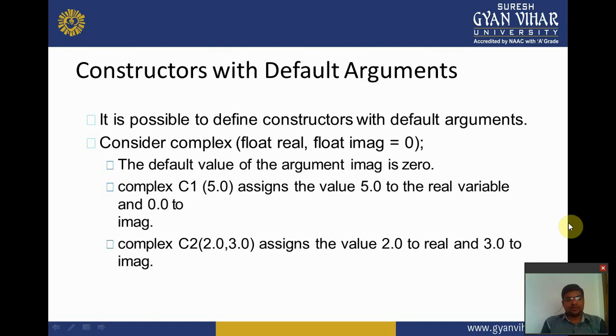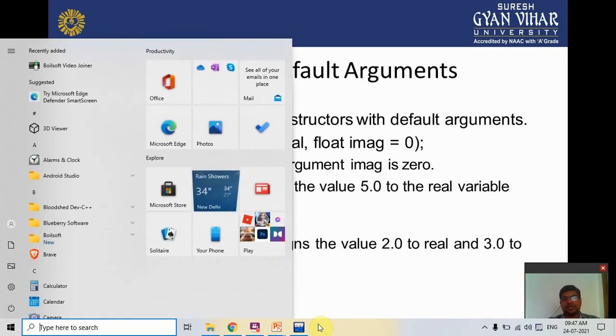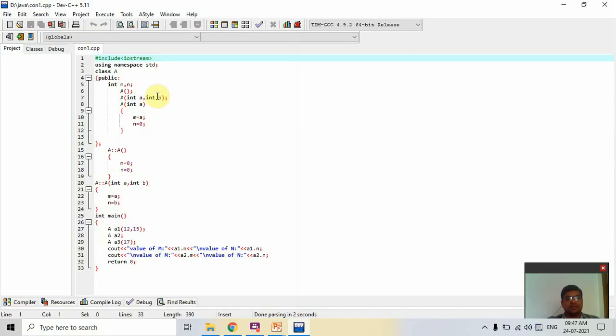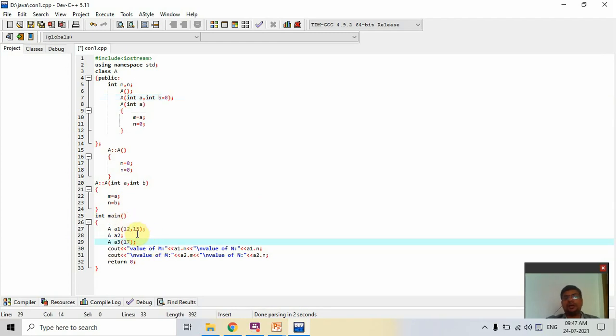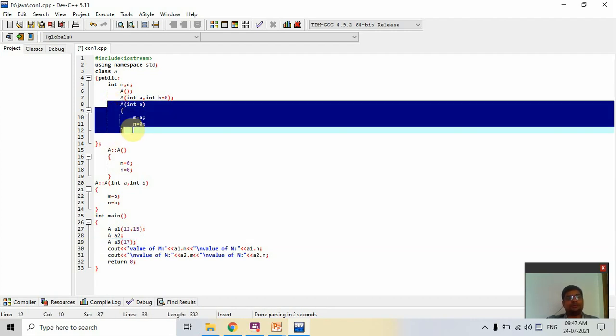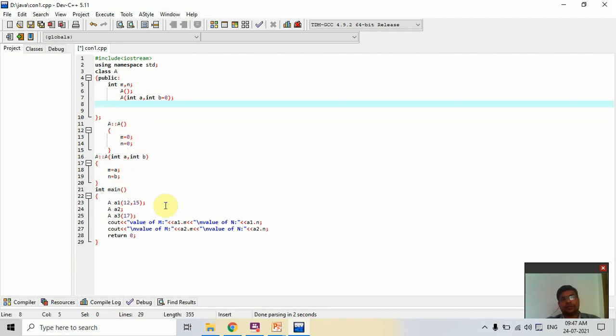So how is it performed? I perform it in Dev C++. So move on to Dev C++. I create two variables and I give the equal to 0 here. Now here I call with 12 and 15, and I remove this. Okay. Now you check what the value is when we call it.